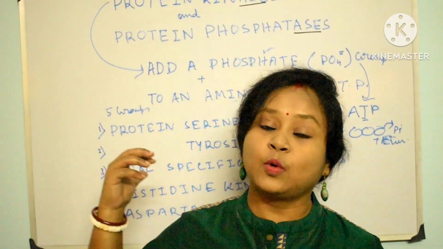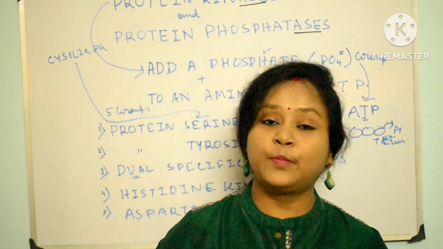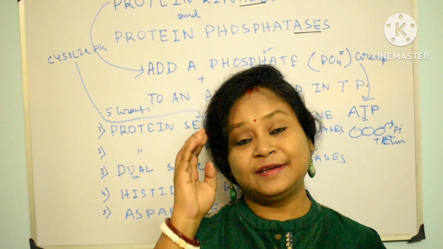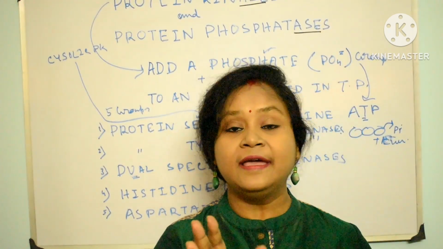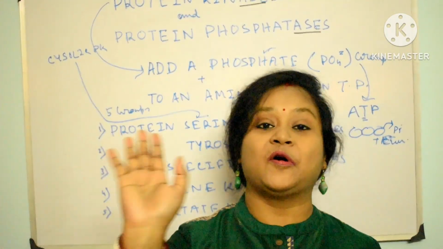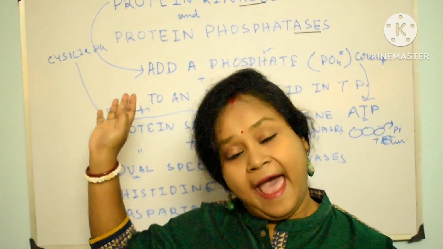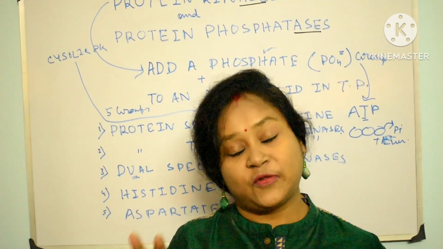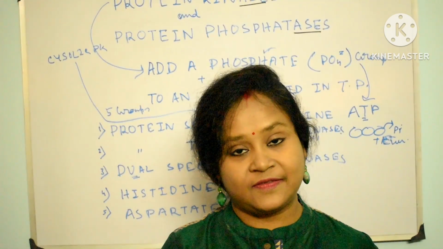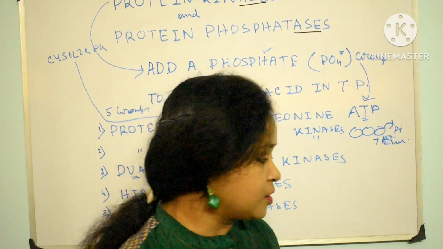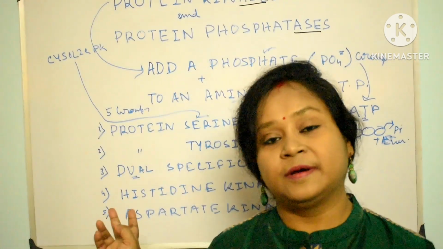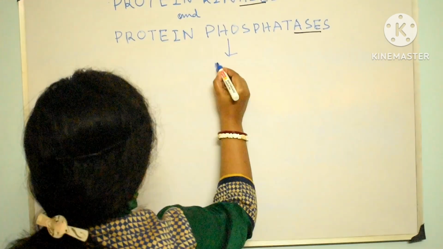Now come to the next point, protein phosphatase. The activity of protein kinase is opposed by, mind it very carefully, protein phosphatases, and these protein phosphatases remove the phosphate group. Kinase adds a phosphate group and phosphatase removes the phosphate group from specific target proteins. Like protein kinases, protein phosphatases can also be classified.